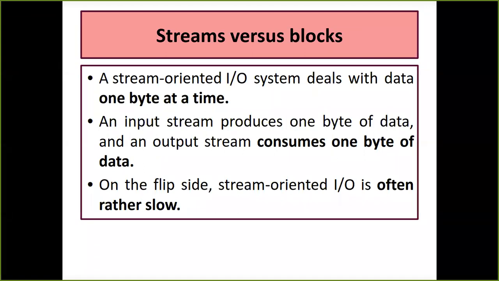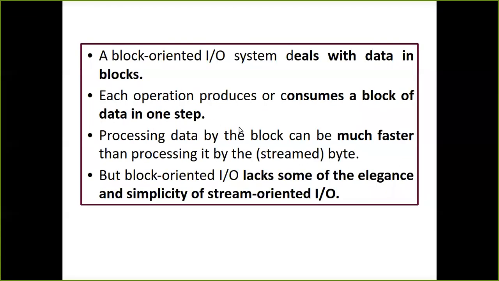Stream oriented IO is often considered slow just because it writes or reads 1 byte of data at a time. That is the only thing, so that's why this IO is considered stream oriented. When I talk about blocks, the block oriented or buffer IO system deals with the data in blocks. So the number of bytes increases: it is not 1 byte, but n number of bytes, which is considered one block.